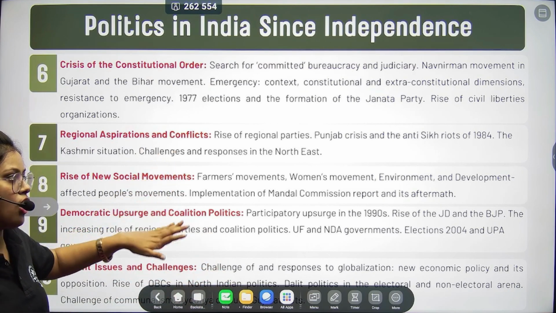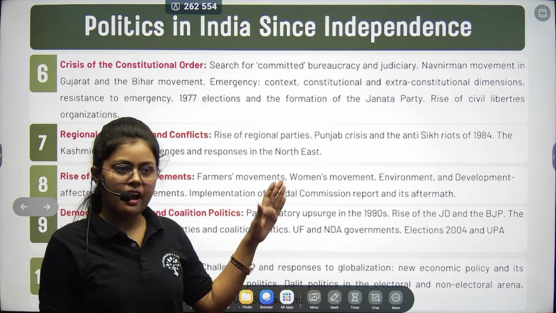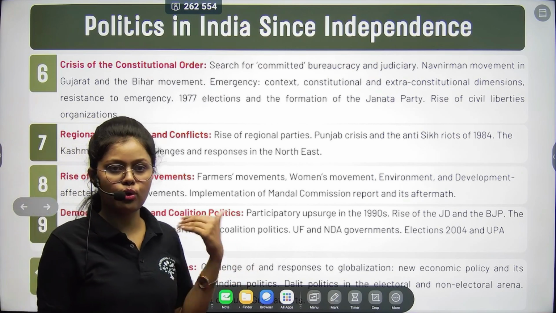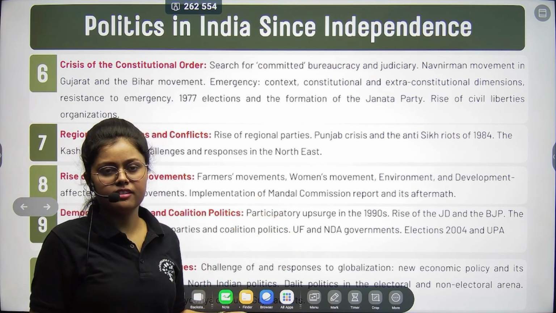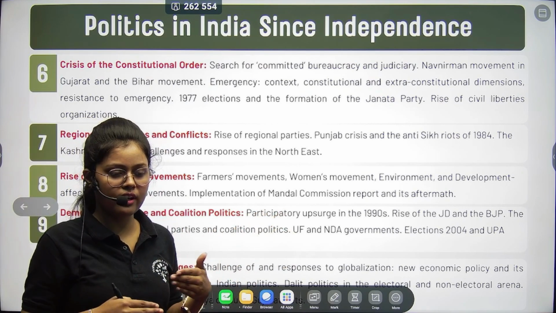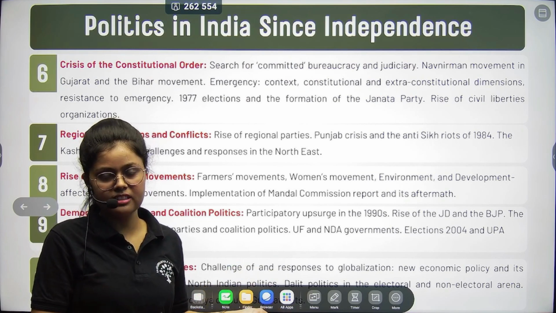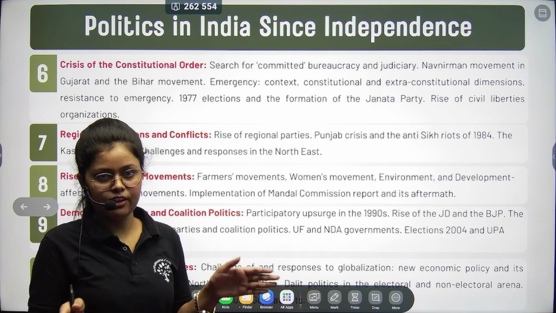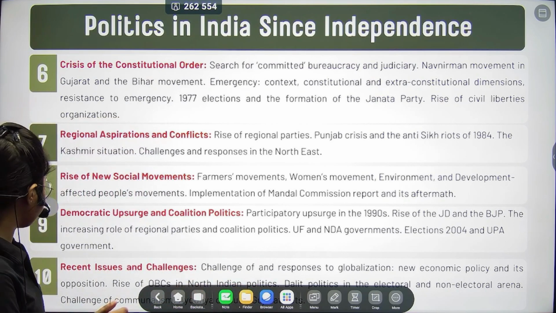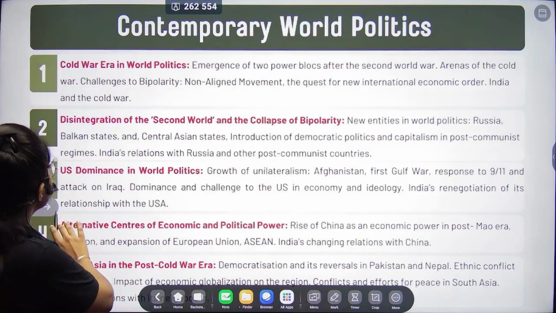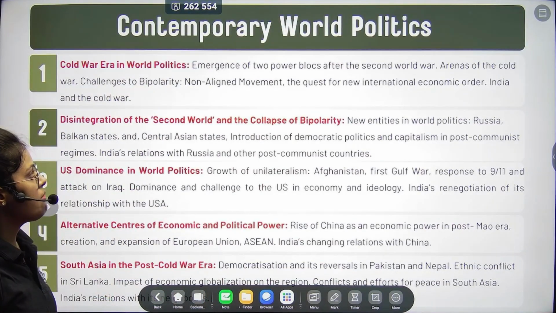So this is all about your Indian politics, and what I have decided is that I am not going to cover entirely your Indian politics. We will be going in an alternative way, right? So one chapter from the Indian politics and the other from the world politics, kind of we will be covering your CUET syllabus, right? So here we have the world politics, contemporary world politics.